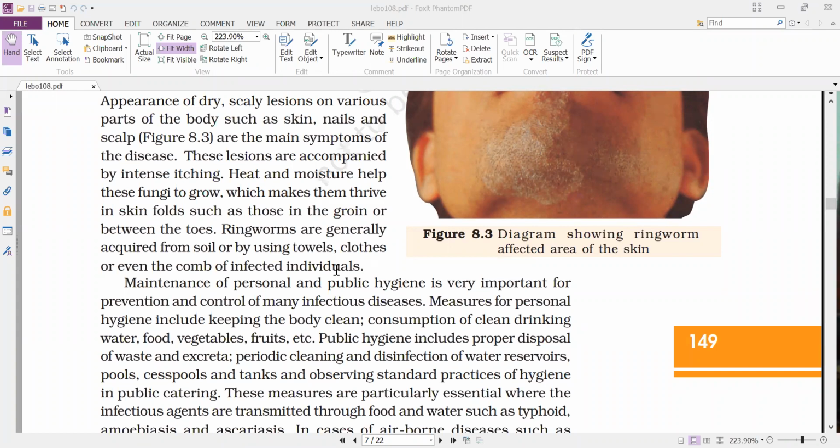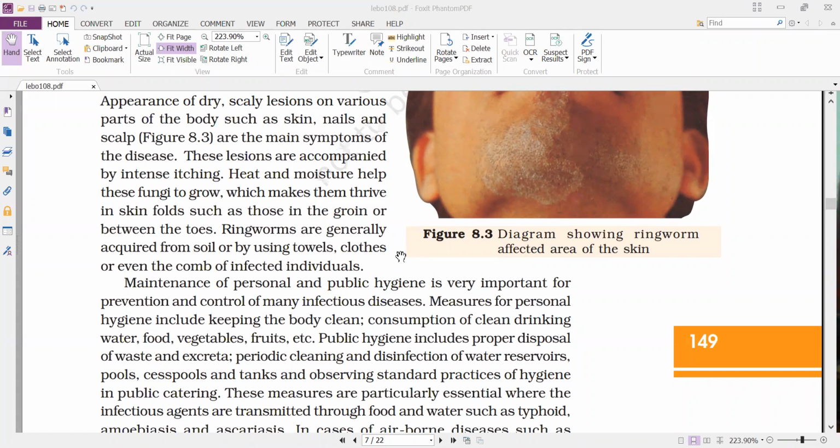And if the same comb is used by another person, through the comb the disease is getting transmitted, or by the articles that are used by that person, like towels, clothes. Through that the fungus is transmitted from one person to another, causing the spread of the disease.